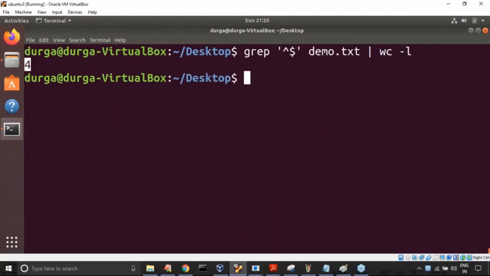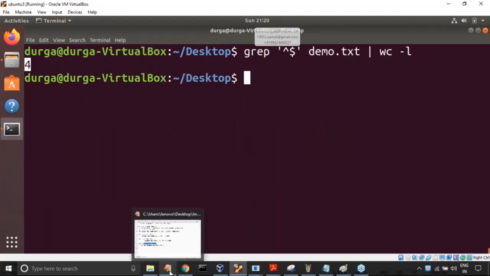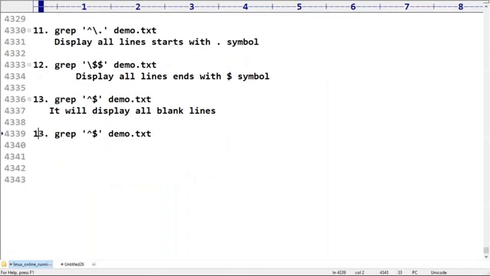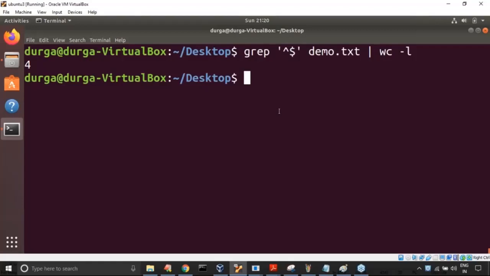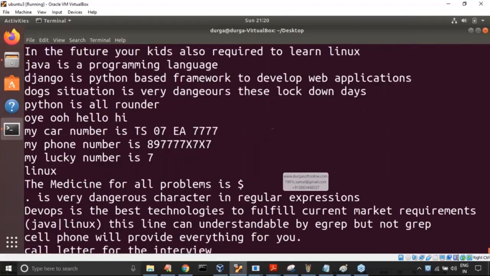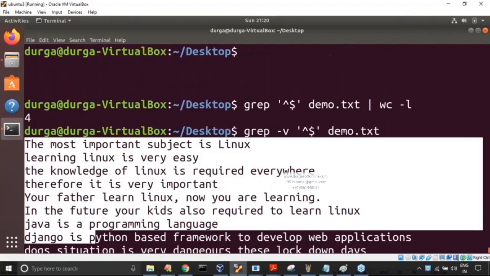Is everyone in a position to understand clearly? Now my requirement is, take a bit special care. I want all the lines except blank lines. What is the way? Please confirm. Hyphen v option we have to use. Non-blank lines we are going to get. Now these many lines are there without a blank line.